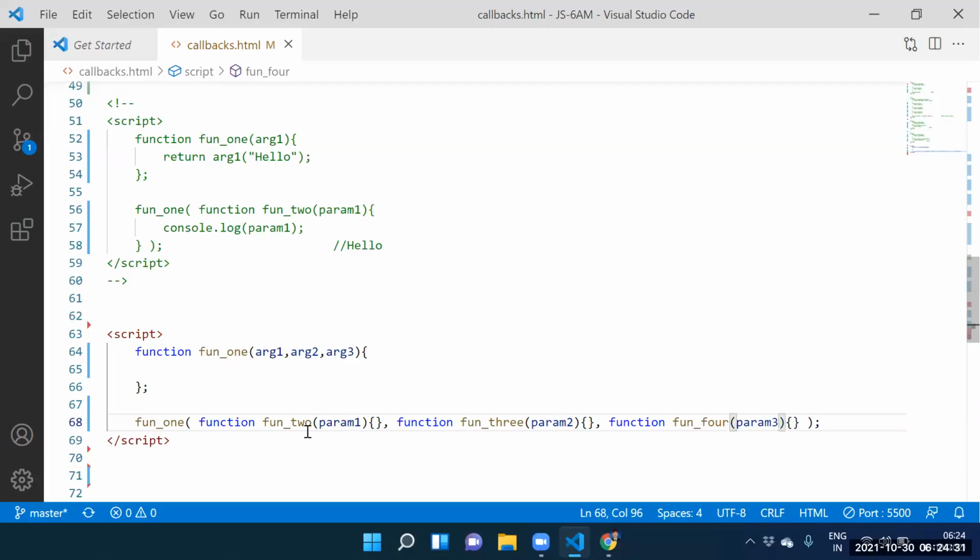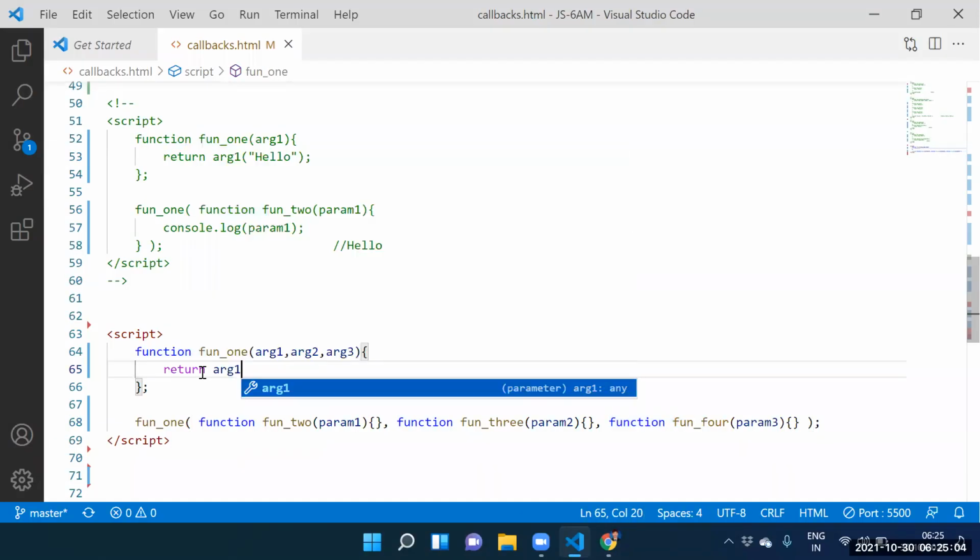Guys, this entire function is stored into where? Argument 1. This function is stored into where? Argument 2. This function is stored into where? Argument 3. You people need to tell the entire function. So guys, how to execute those functions? Return argument 1 of.